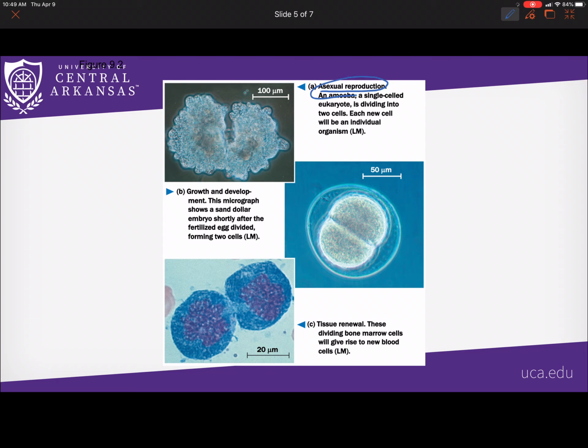So, asexual reproduction in unicellular organisms, this is an example of an amoeba. So, when a cell divides, 2 new individual organisms are formed. Now, growth, again, these 2 are multicellular organisms. Growth, again, let's take an example of humans. So a human, like every sexually reproducing organism, starts from a zygote. It's one single cell.